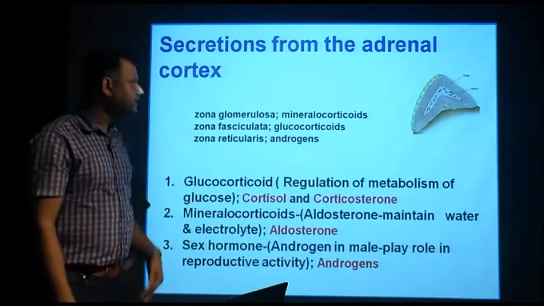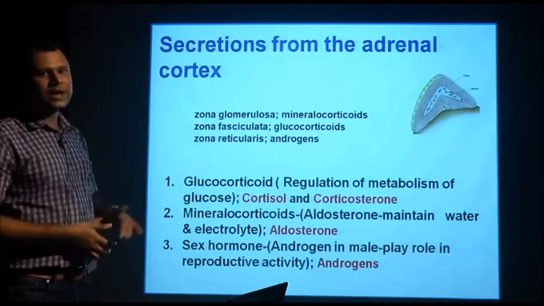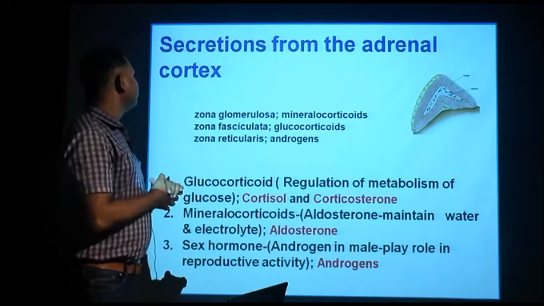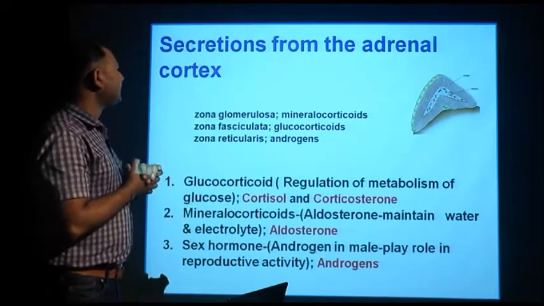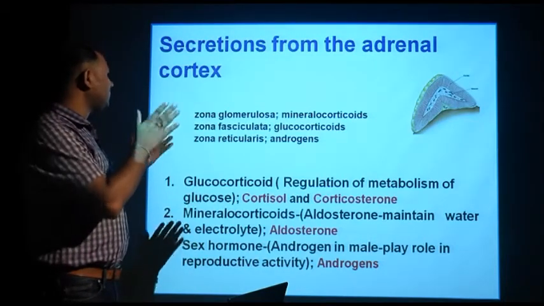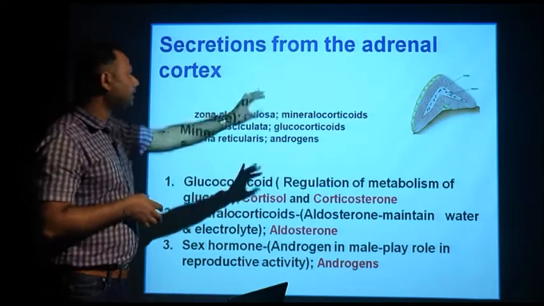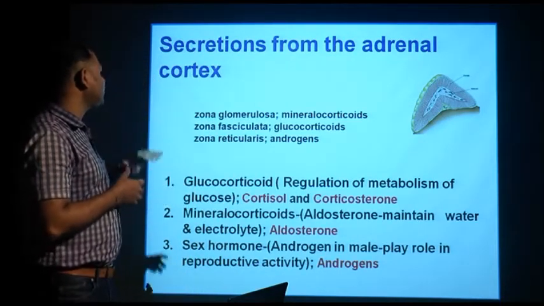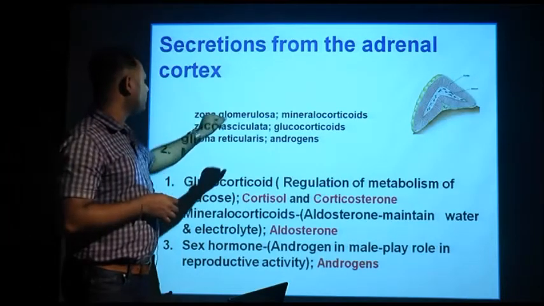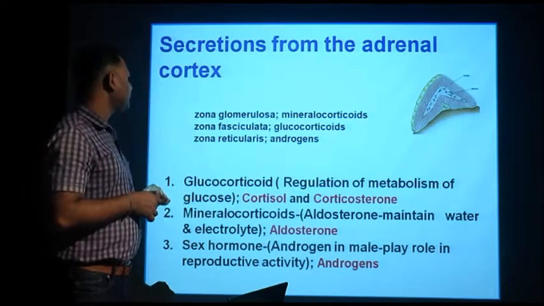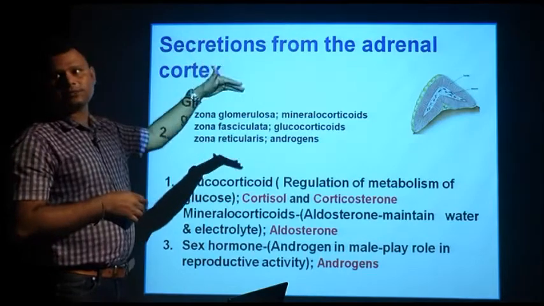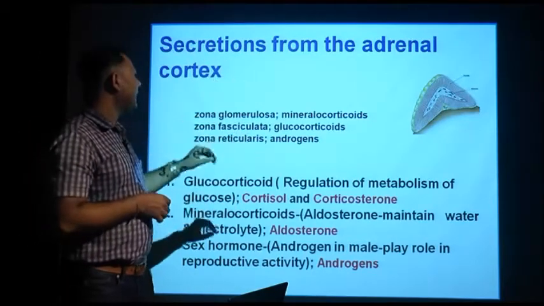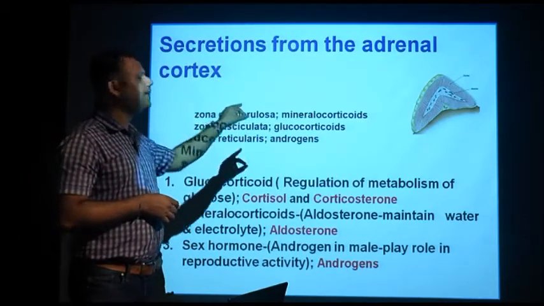Now let's see the secretion of this gland. As I told you, the adrenal gland is divisible into cortex and medulla. The cortex is divisible into 3 regions. Zona glomerulosa is the outer side of the cortex, and it secretes mineralocorticoids.